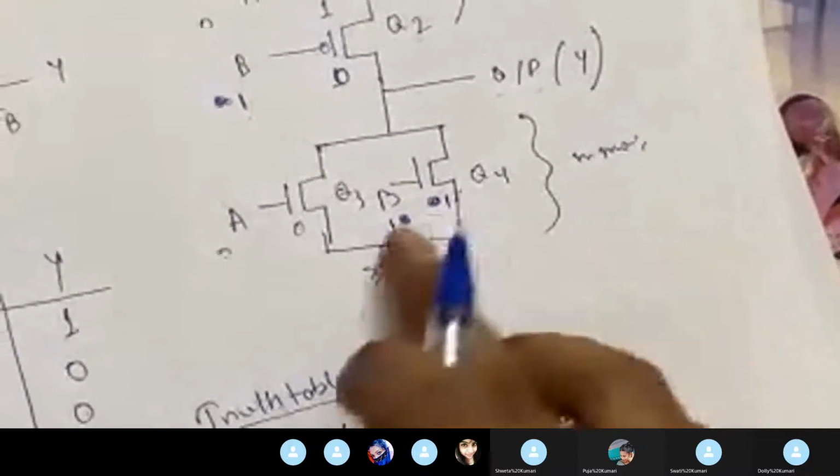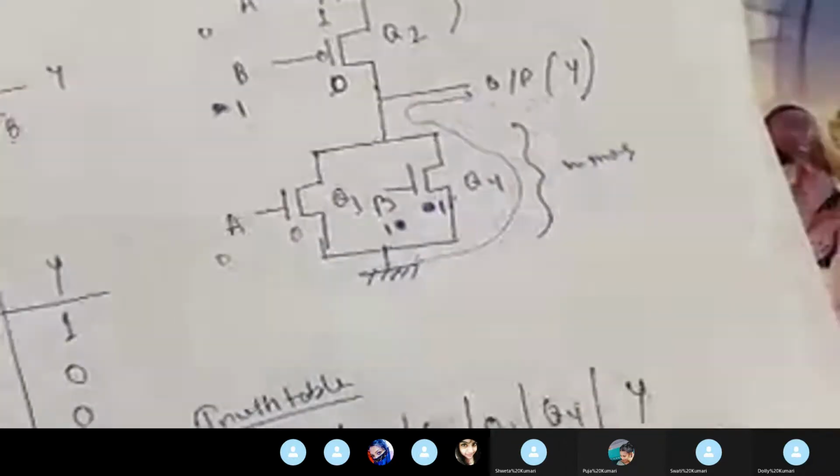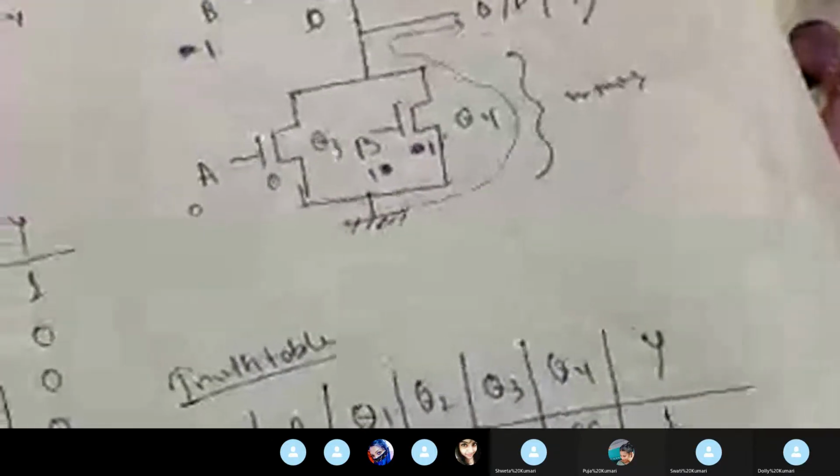Current will draw from ground via this path. ये पार्ट मेरा ऑफ है बट ये तो मेरा ओपन सर्किट है. So it will draw current from ground to output, and my final output will become 0.